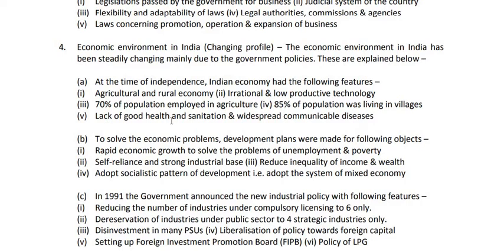Last one, lack of good health, good sanitation and widespread communicable diseases. At that time the health and sanitation system was not good. There was lack of good health and good sanitation system, due to which there were widespread communicable diseases. That means the country was facing many types of diseases at that time. So these are the 5 features of Indian economy or economic environment of India at the time of independence.